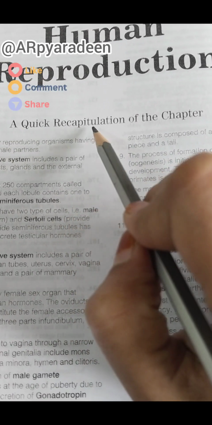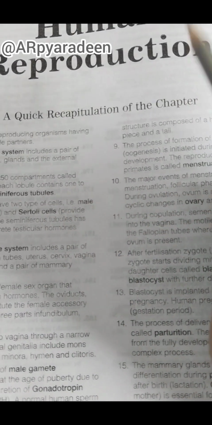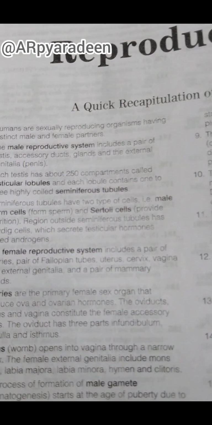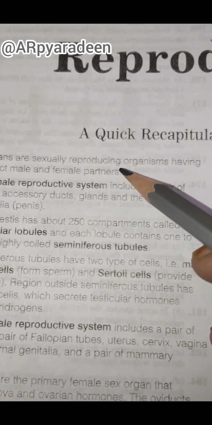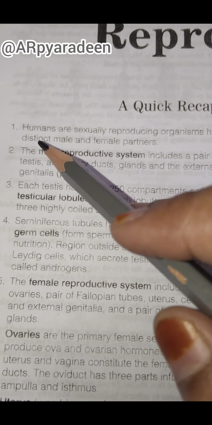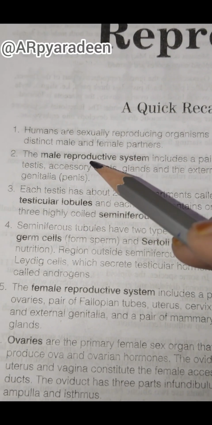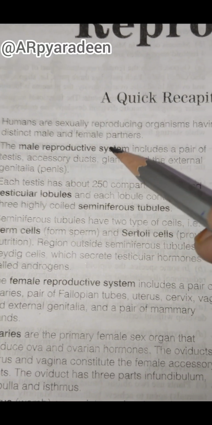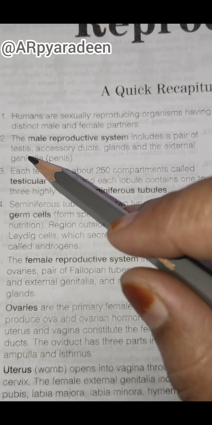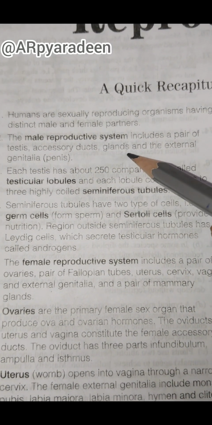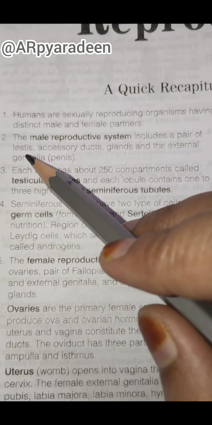A quick recapitulation of the chapter for the NEET preparation. So yes, humans are sexually reproducing organisms having distinct male and female partners. They are different. The male reproductive system includes a pair of testes, accessory ducts, glands, and the external genitalia. That is nothing but the penis.